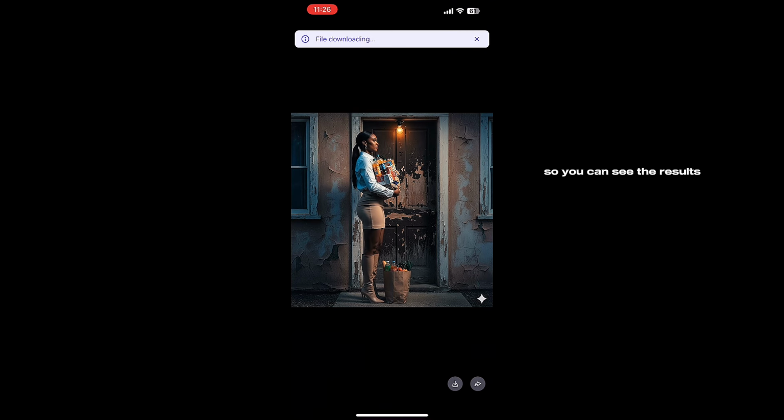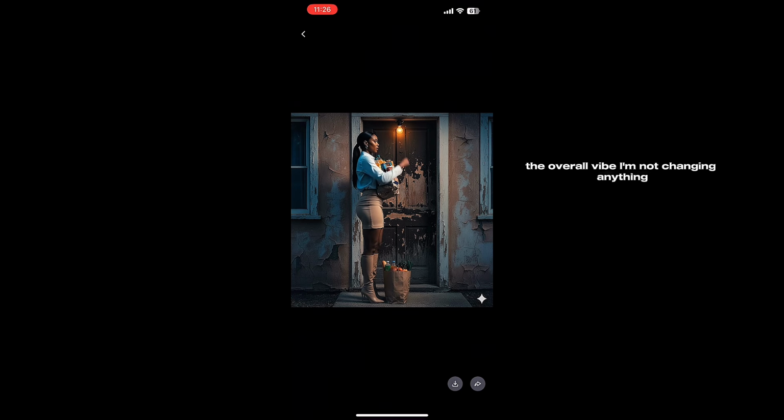So you can see the result. The result is really good. I love the posture, I love the movement, the overall vibe. I'm not changing anything. Now, let me show you the second one I generated.